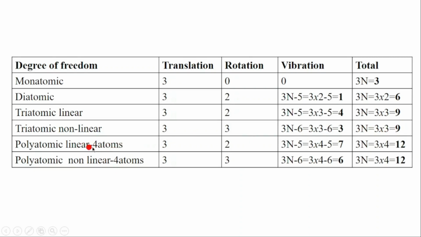For polyatomic linear, for example, count for 4 atoms, we have 3 translation, 2 rotation, 3n minus 5, where we are replacing n with 4, which is equal to 7, and here it will be 3n, 3 times 4, it will be equal to 12. You can also add 3 plus 2 plus 7, which is going to be 12. For polyatomic non-linear, 4 atoms, because they are non-linear, they have 3 translation, 3 rotation, 3n minus 6, so 3 times 4 minus 6 is equal to 6. Then here we replace by 4 atoms, 3 times 4 is equal to 12.